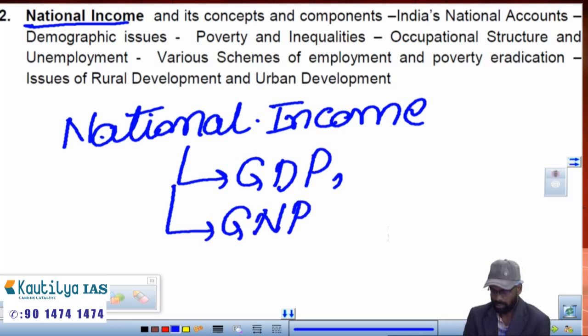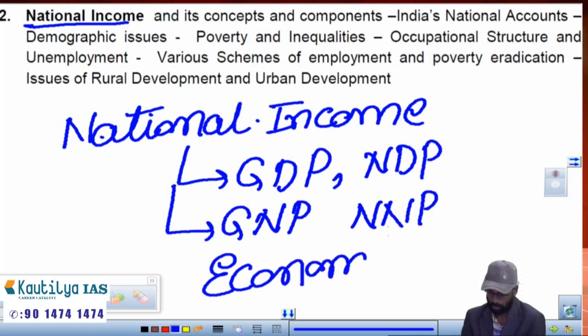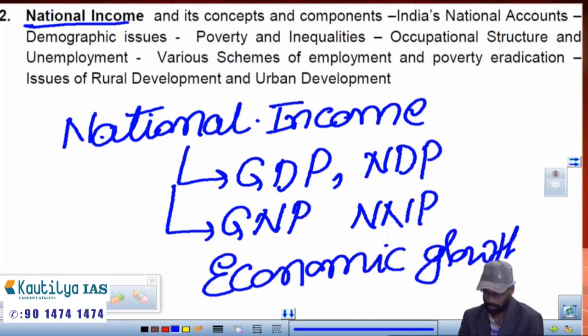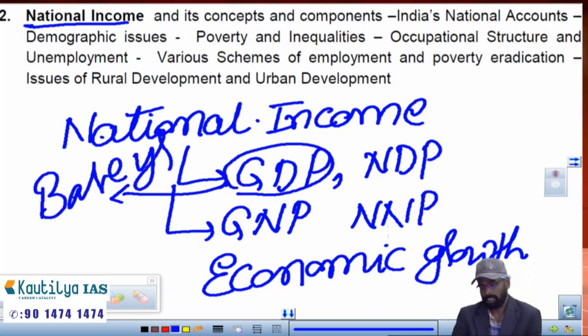GNP, NDP, NNP. What do you mean by economic growth? These concepts we will discuss. Apart from this, we will discuss the concept called base year. Apart from this, we will discuss the difference between market price and factor cost.